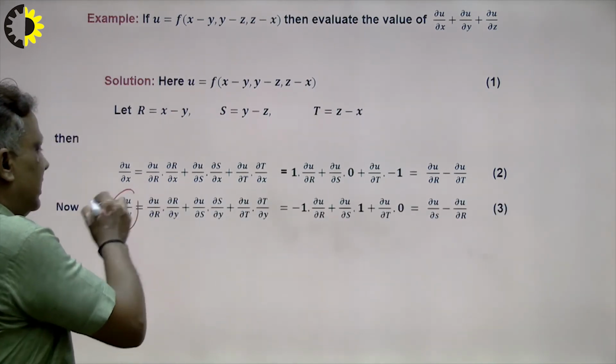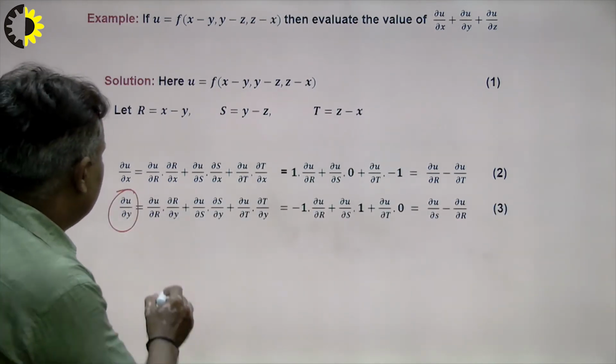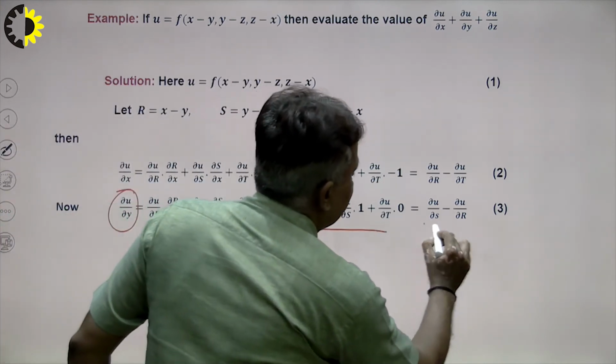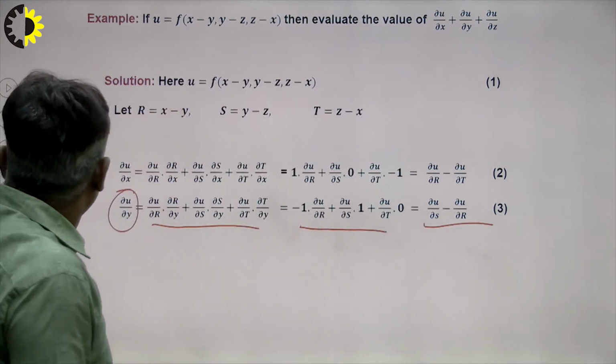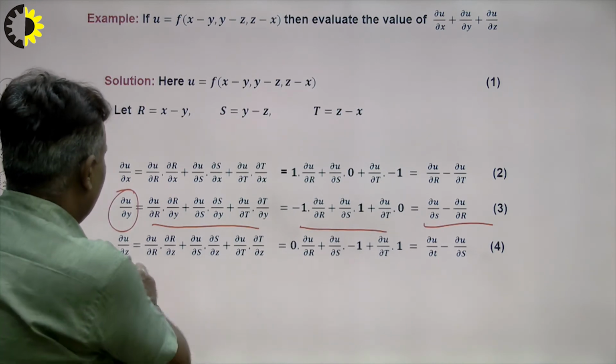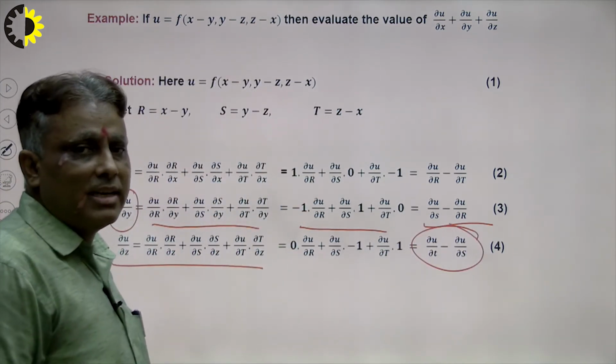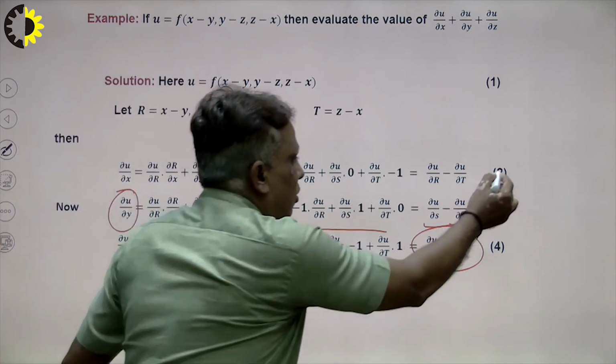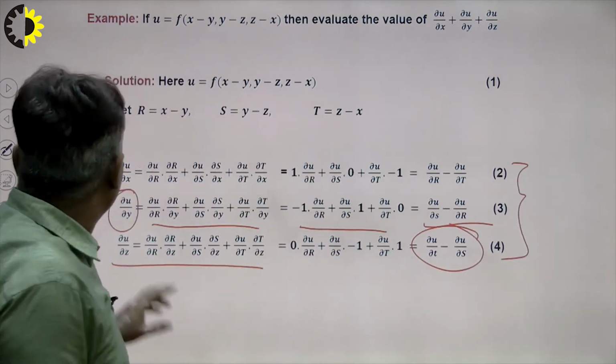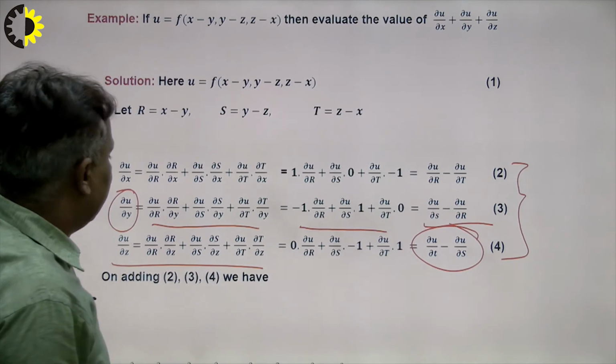Suppose I want to calculate del u over del t here, so with the help of this formula I calculate these terms, this will be the result, right? So in this way we can find our third calculation with the help of this formula. So the result will be del u over del t and del u over del s here. So suppose we add all these terms, what will be the result here? The result will be very interesting, right?